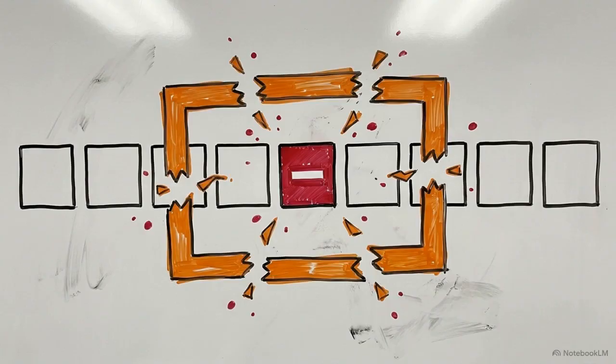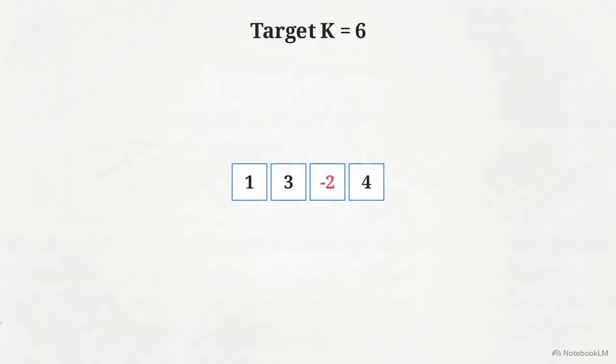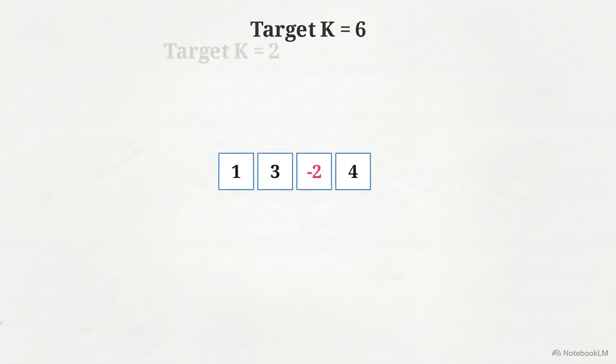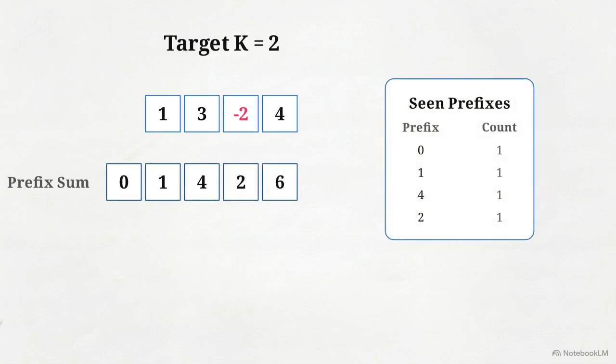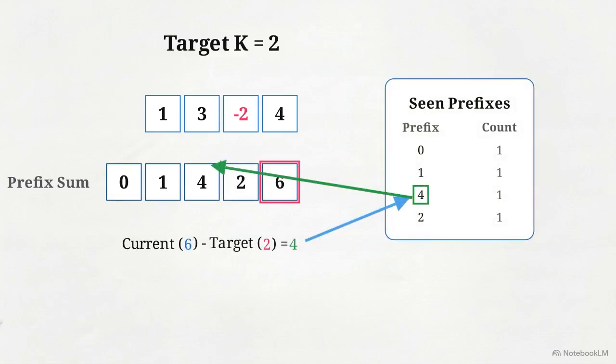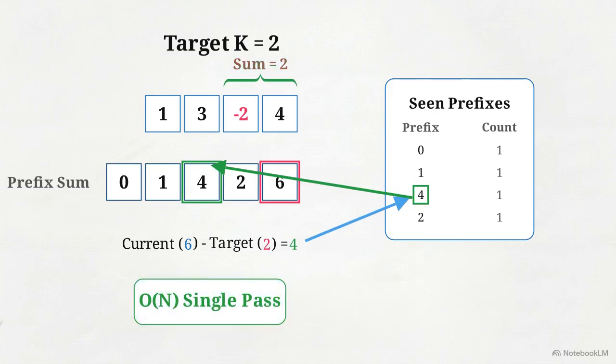While individual patterns solve easy problems, medium and hard challenges often introduce a constraint that breaks a single tool. For example, a continuous subarray problem is usually a candidate for a sliding window until the array contains negative numbers. Negative numbers break the sliding window, as expanding it no longer guarantees an increased sum. Instead, you combine patterns. A prefix sum converts the range into a cumulative total. Then, a hash map searches for a complement. Together, they solve it in a single pass.